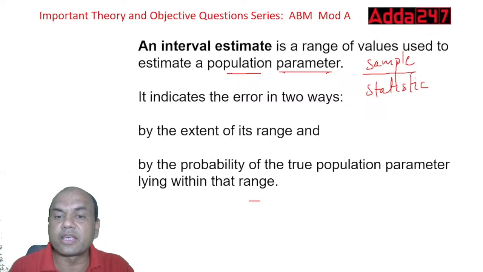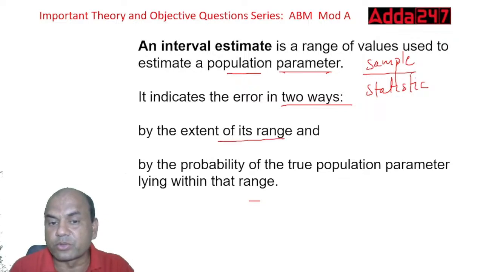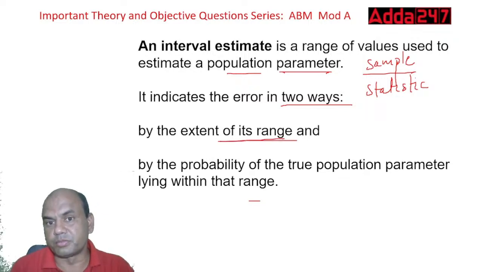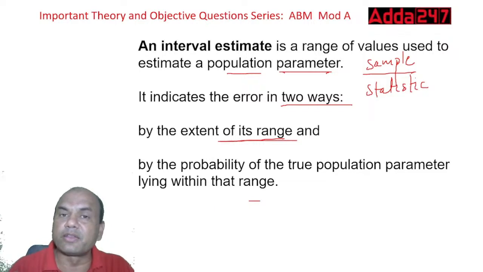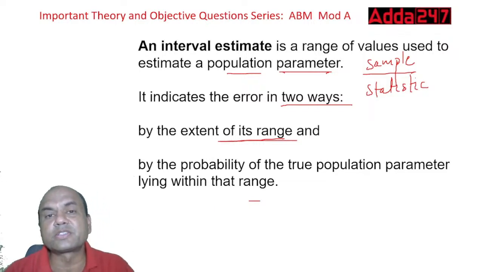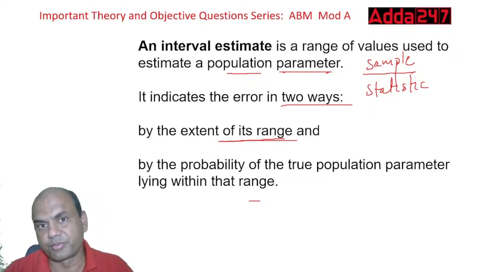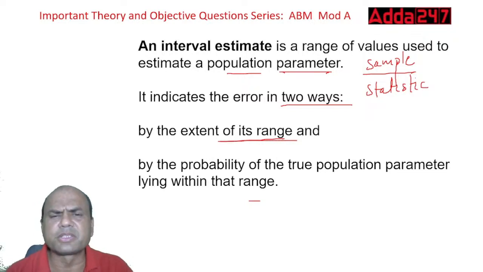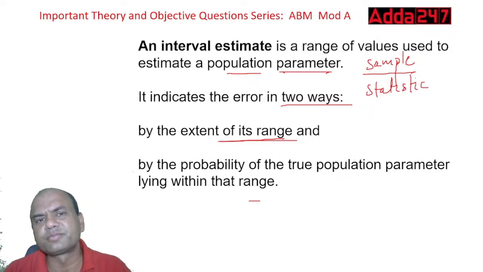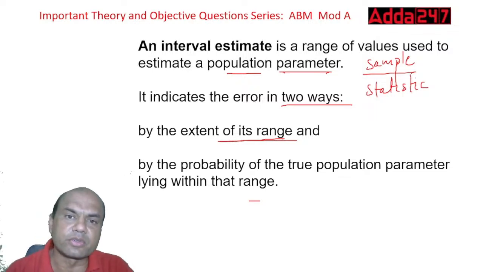It indicates the error in two ways. The extent of its range, meaning how far it can go. Suppose I ask you what India's score will be. Let's say a match is going on, India is playing, and I ask you, in 20 overs, what will be India's score?